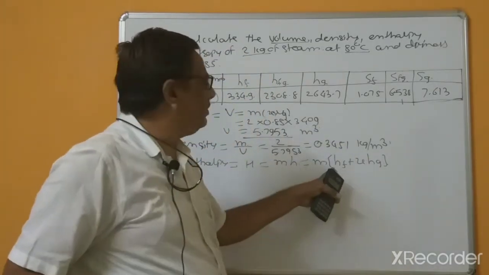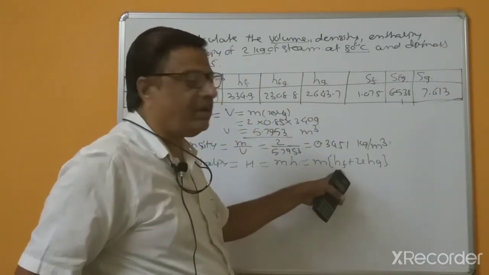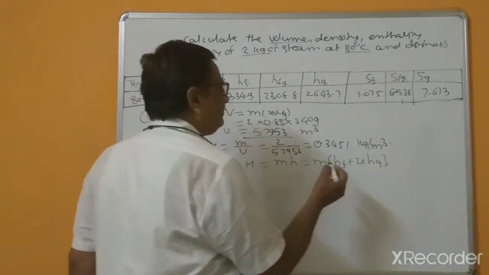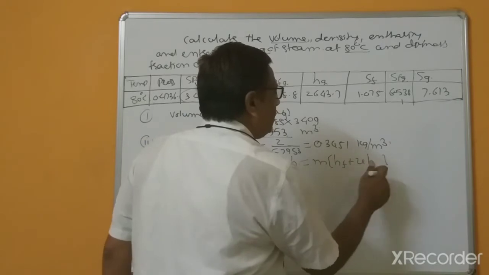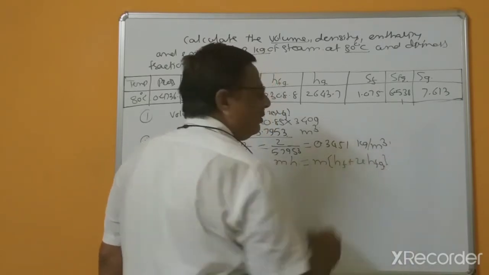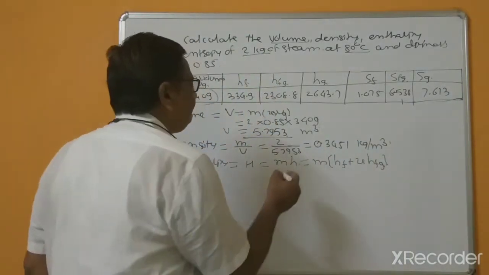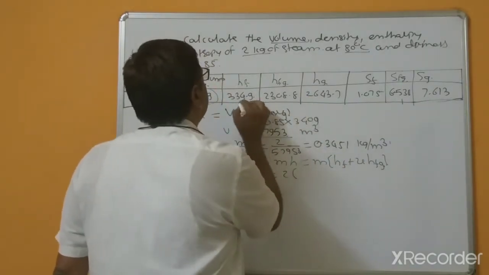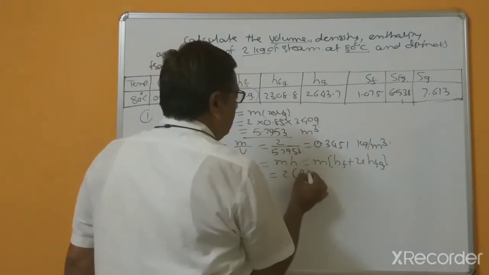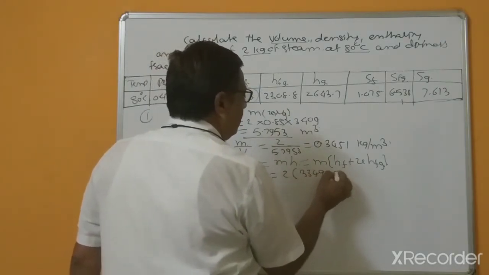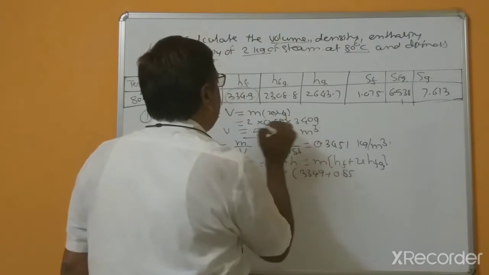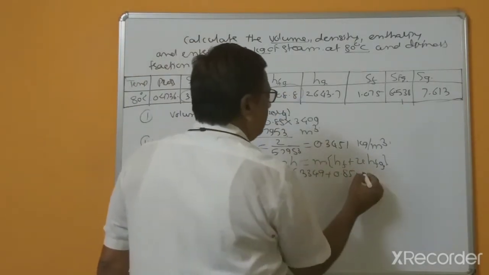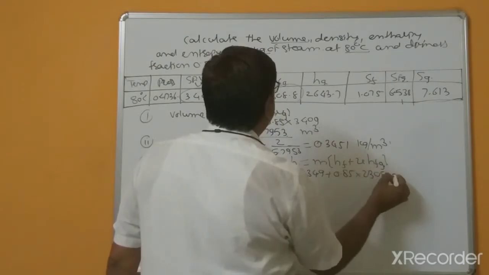This is the enthalpy of the saturated liquid plus the enthalpy of evaporation. Sorry, this is not Hg, this is Hfg, because this is dryness fraction. So H is 2 times 334.9 plus 0.85 multiplied by 2308.8.